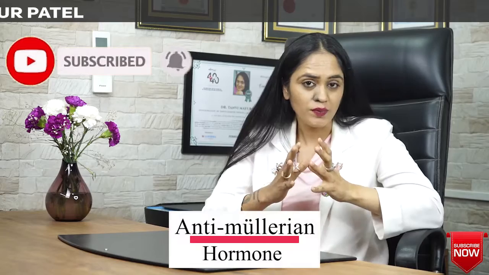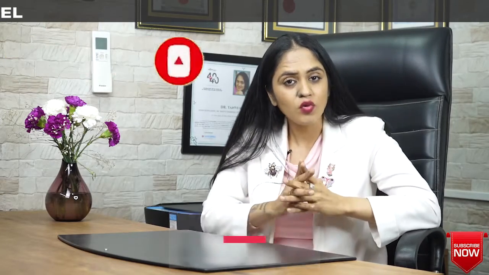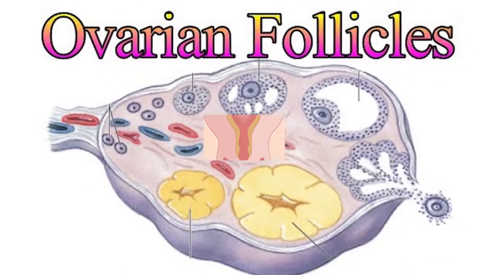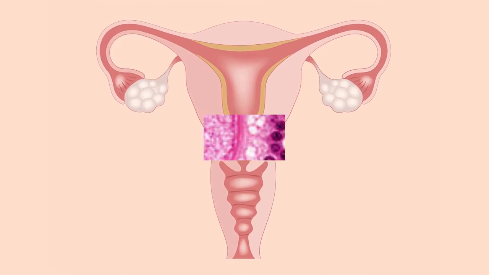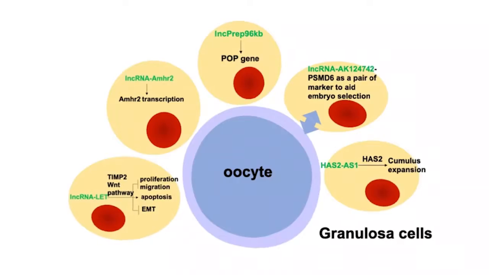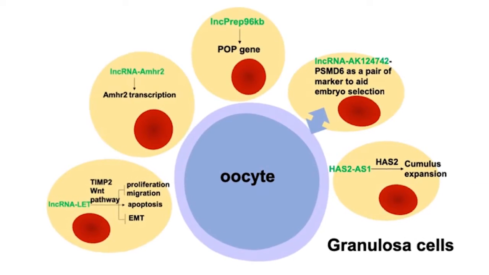It is a hormone. Now the moment we say it is a hormone, the first question that comes to our mind is, from which gland does it come? See, this hormone does not come from any specific endocrine gland. However, this hormone is secreted from your ovarian follicles. Yes, in women who have ovaries, inside the ovaries there are tiny little follicles, and these tiny follicles have a very special cell called a granulosa cell. These cells secrete this AMH hormone.